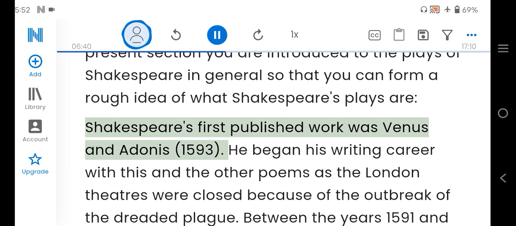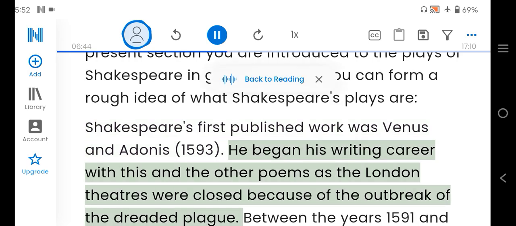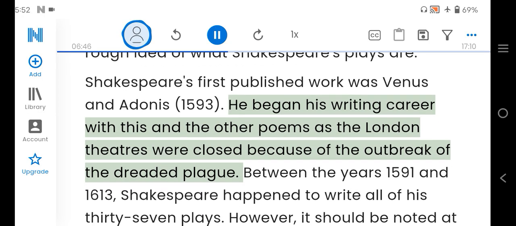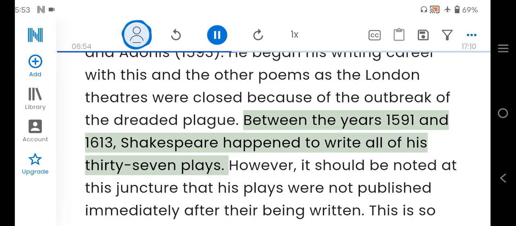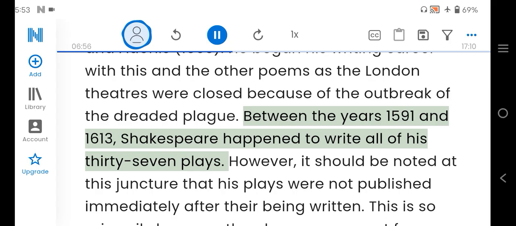Shakespeare's first published work was Venus and Adonis, 1593. He began his writing career with this and the other poems as the London theatres were closed because of the outbreak of the dreaded plague. Between the years 1591 and 1613, Shakespeare happened to write all of his 37 plays.